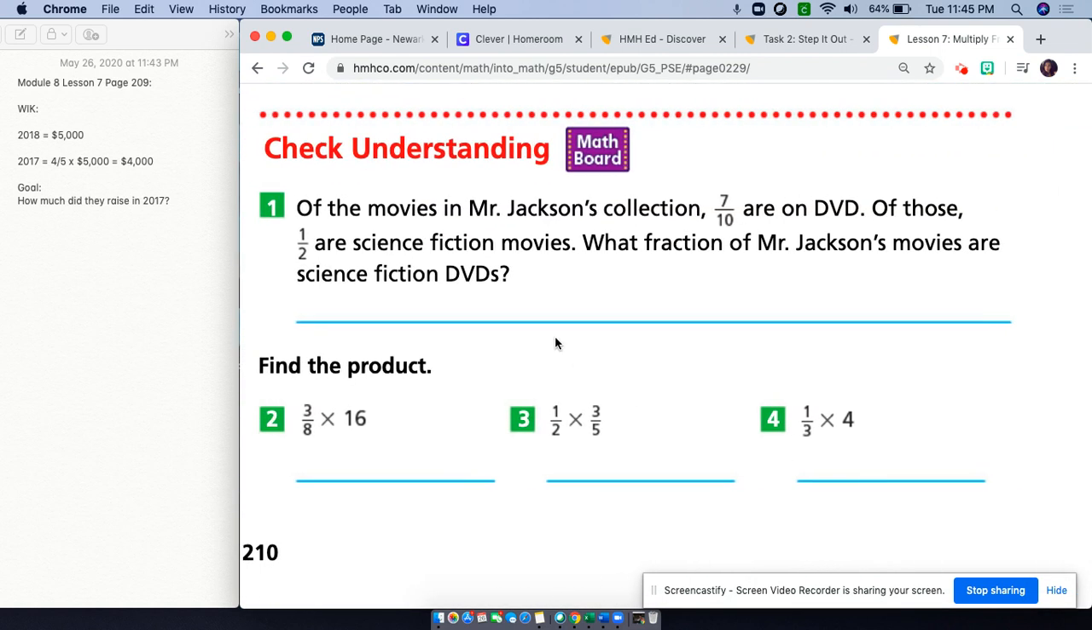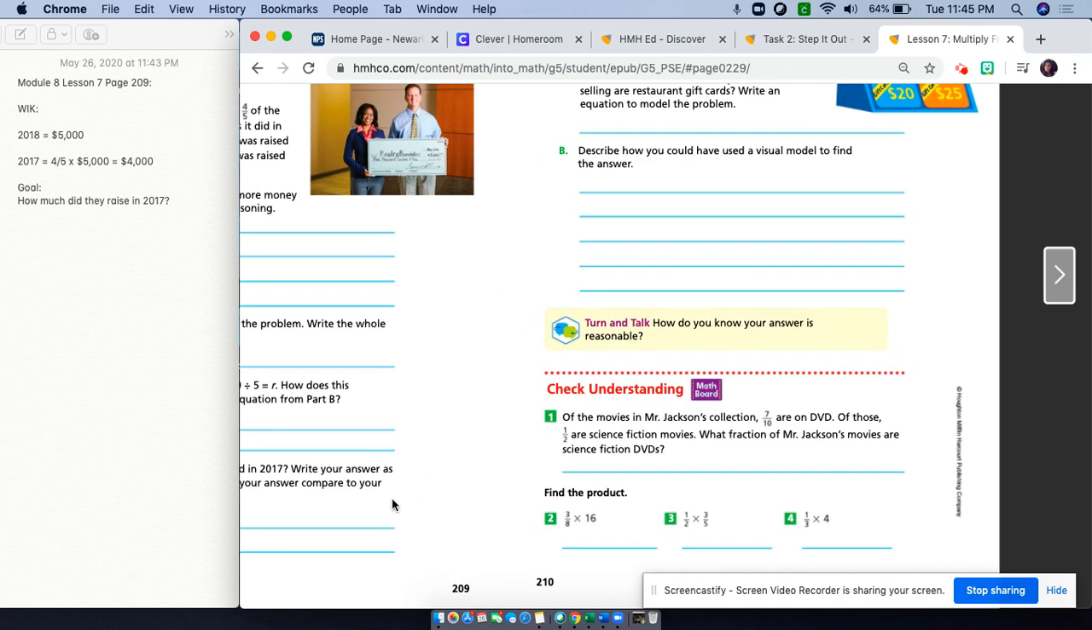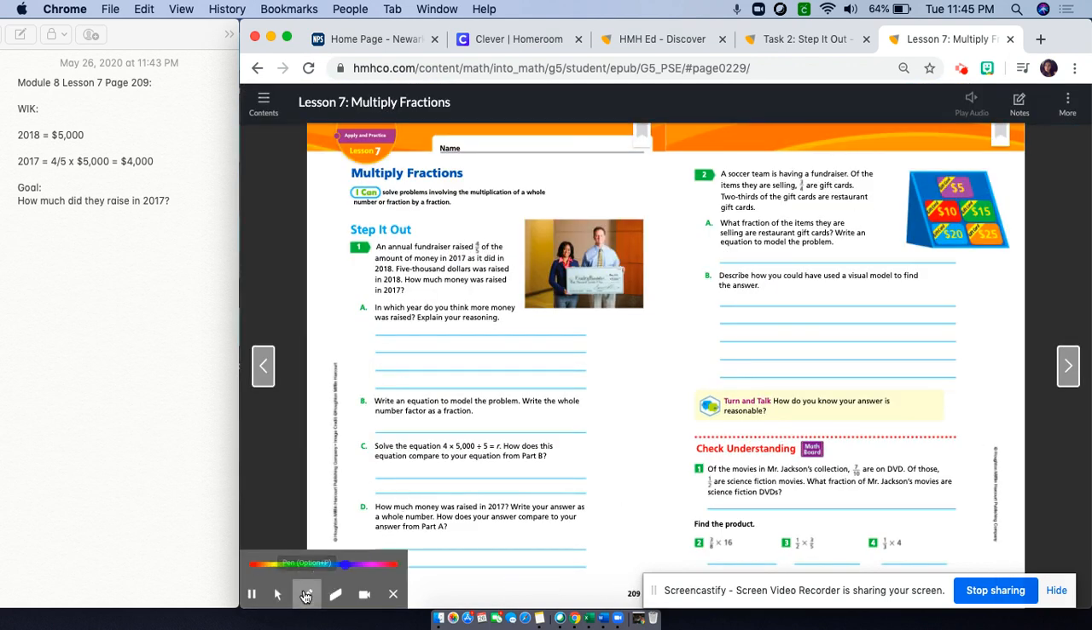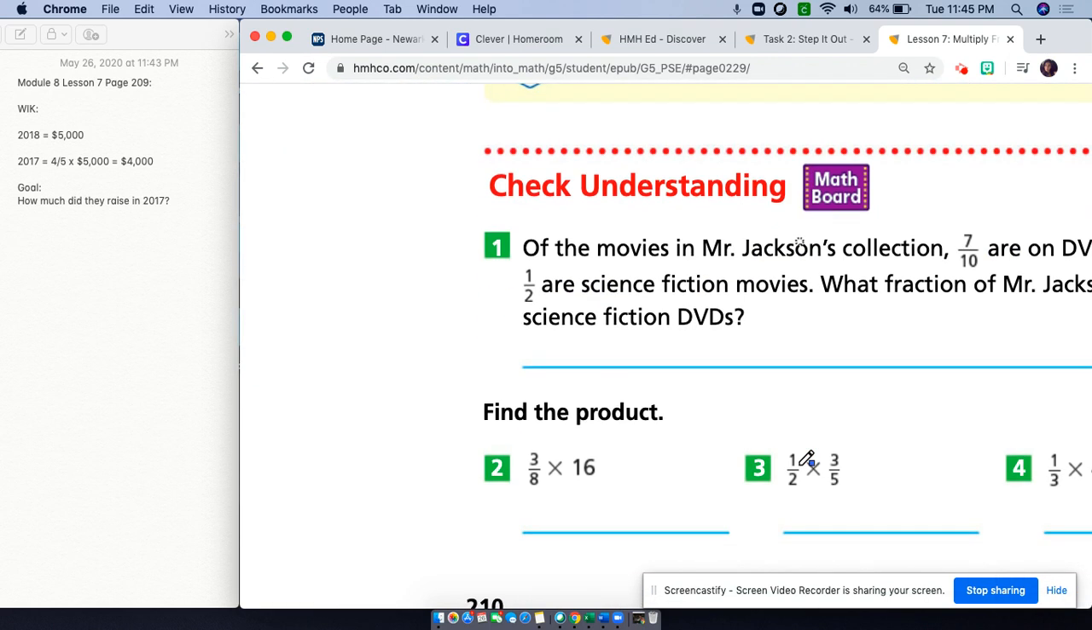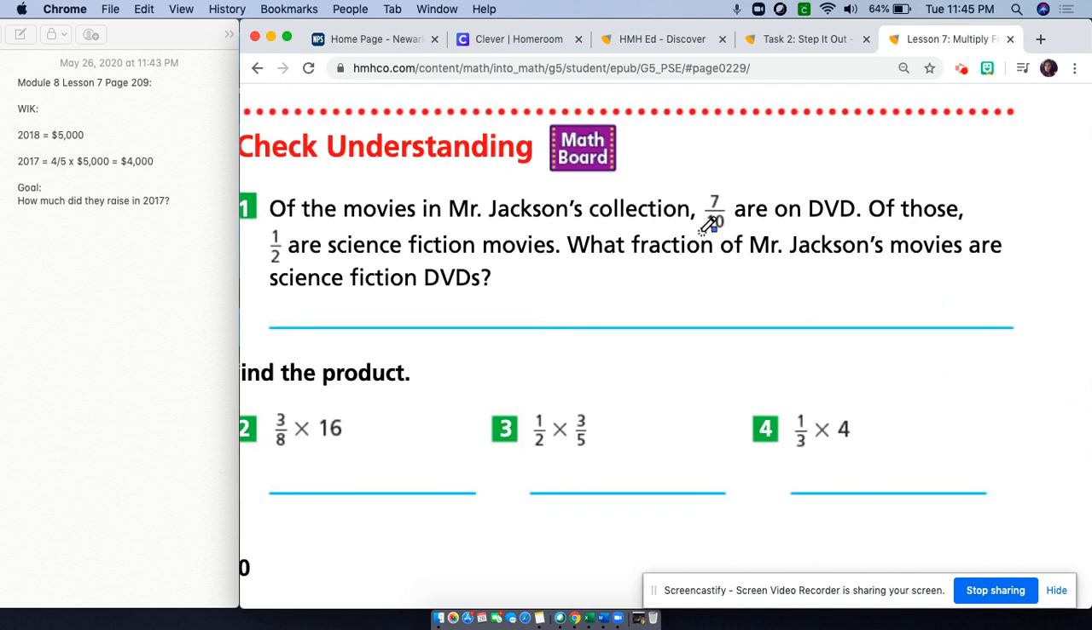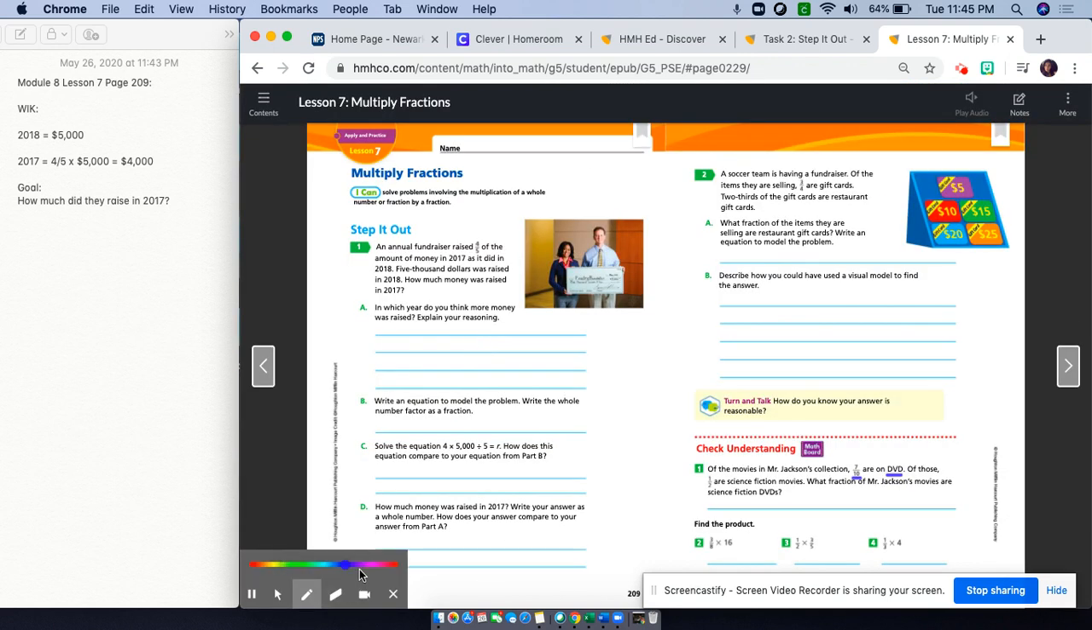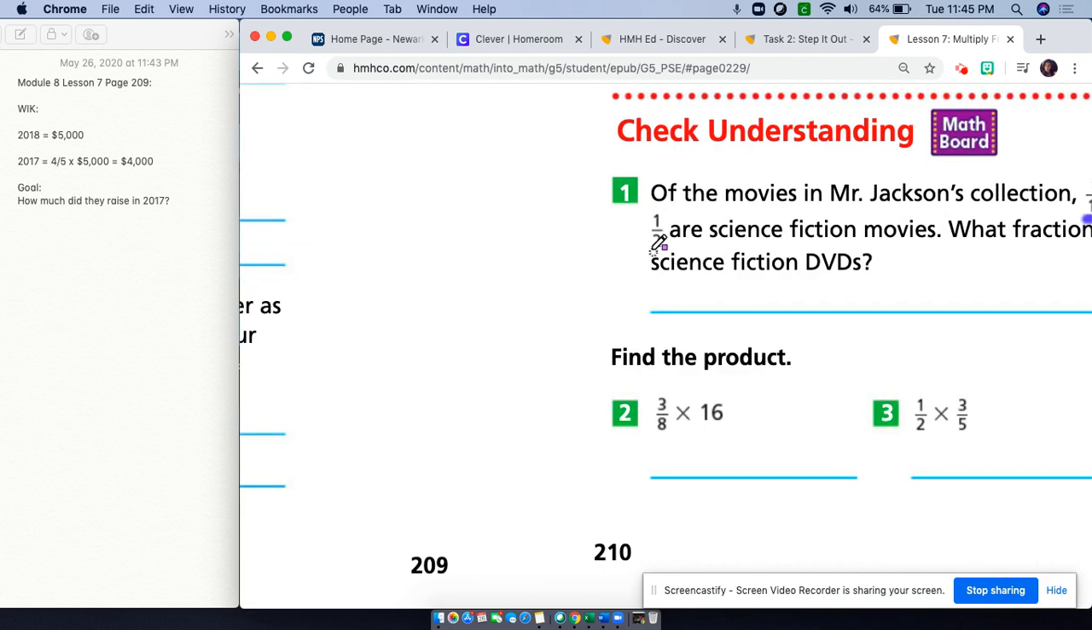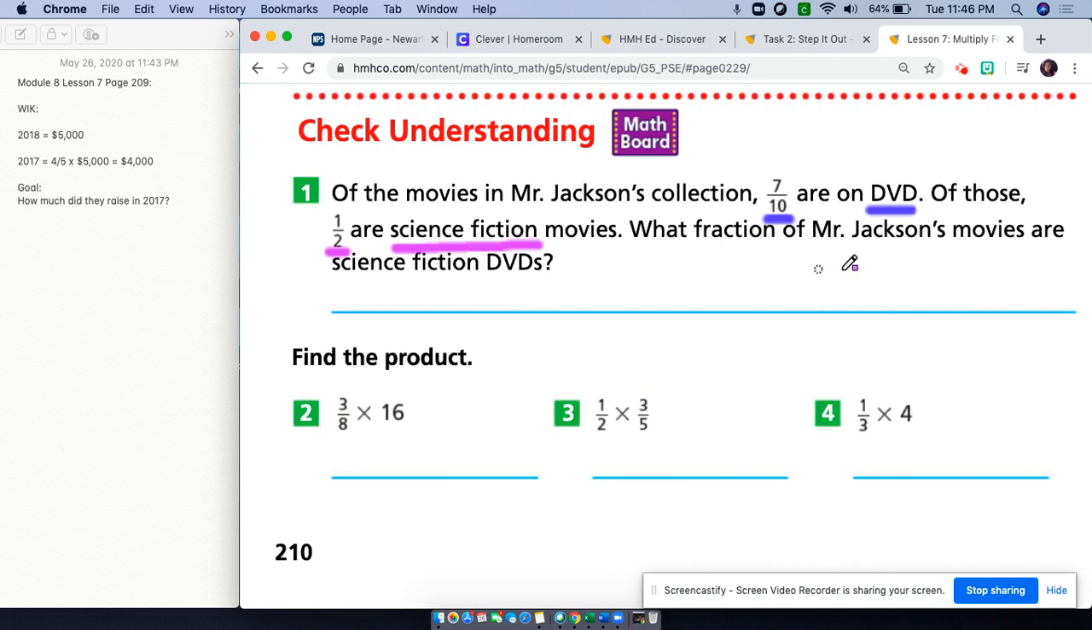So it says that for check understanding, of the movies in Mr. Jackson's collection, 7/10 are on DVD. Of those, half of them are science movies. So I'm going to get my marker out again just to underline some important info. So I learned that 7/10 are DVD. Of those 7/10, half of them are science fiction. What fraction of Mr. Jackson's movies are science fiction DVDs?